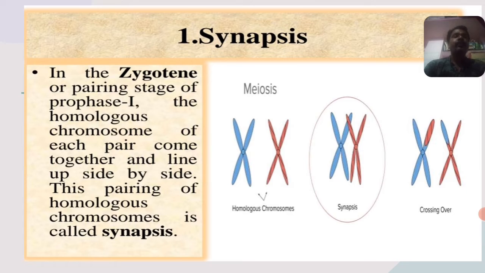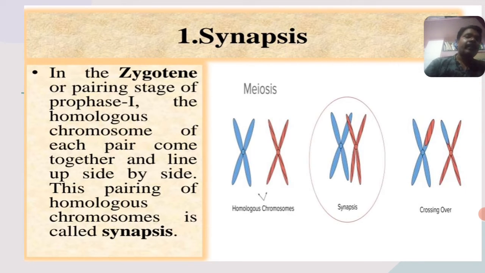See here, there are two colored chromosomes, one red and another blue, which undergo pairing. This pairing of homologous chromosomes is called synapsis, which mainly takes place during the zygote stage. The next stage after synapsis is crossing over.